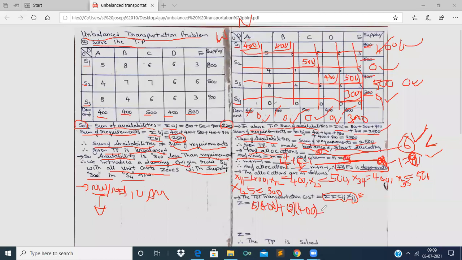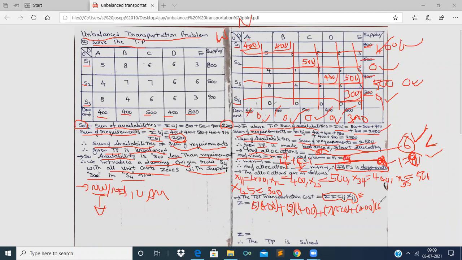Next, plus the next allocation is 500. Its corresponding cost is 7, so 7 into 500. Now plus the next allocation is 400. Its corresponding cost is 6, so 400 into 6.